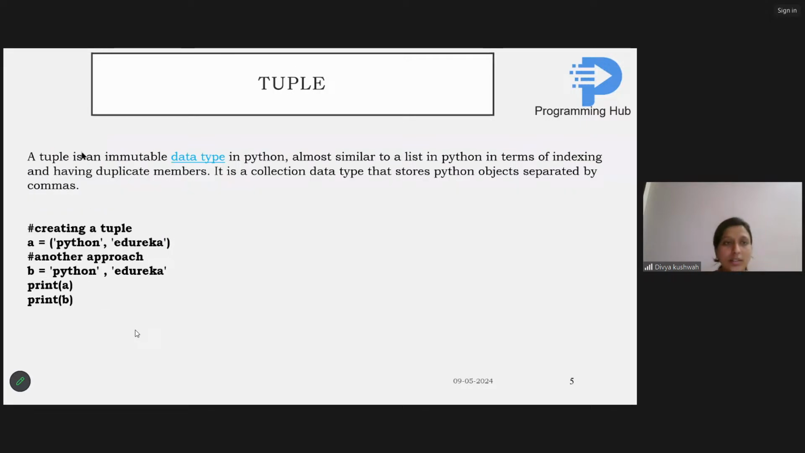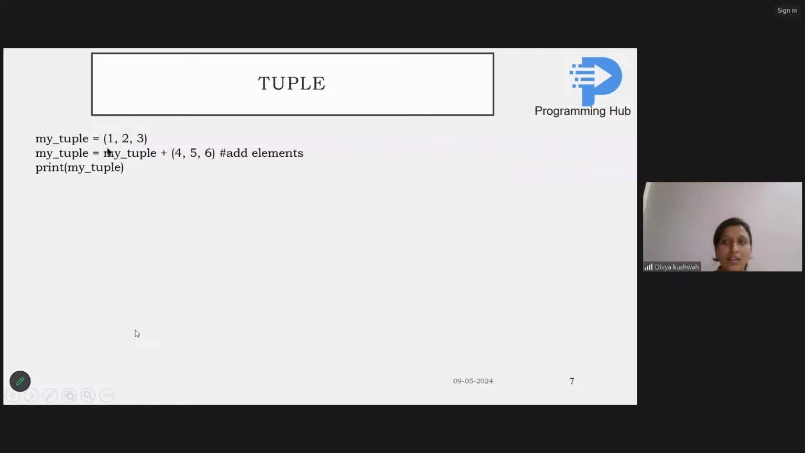See, this is again another tuple where it is having three data items, right? 1, 2, 3. And by using the addition symbol, this concatenation symbol, I'm adding 4, 5, 6 also. So this is also facilitated by tuple, right? So let's see.